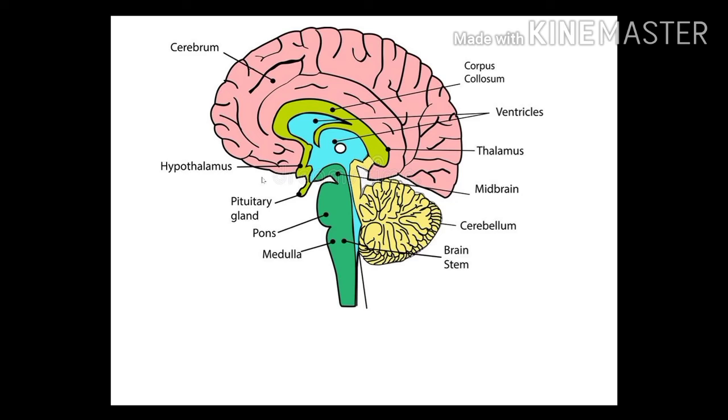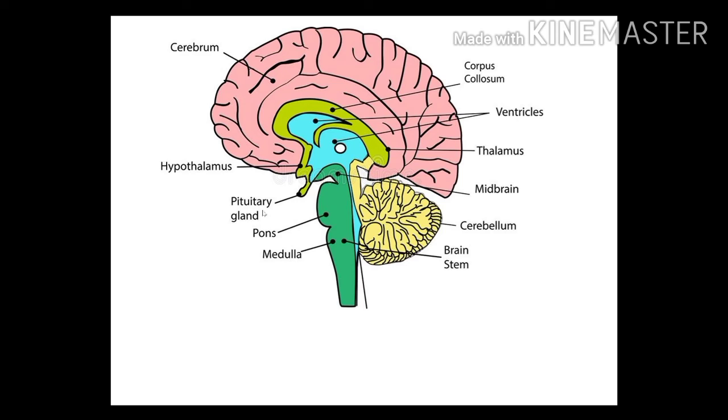It is responsible for homeostasis. It maintains equilibrium and internal concentration. Thermal regulation also takes place inside the hypothalamus.